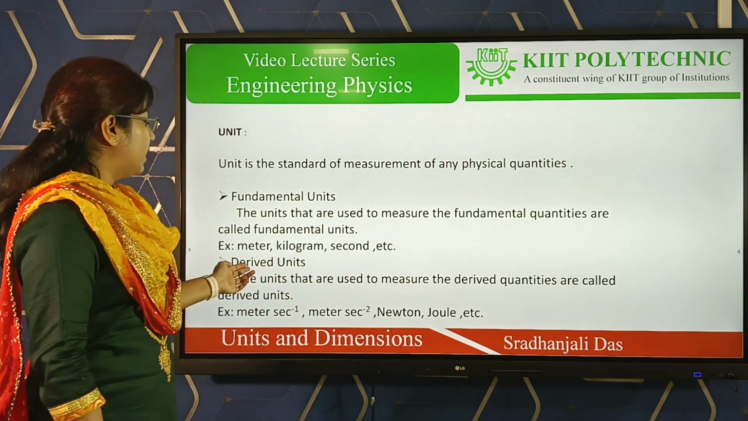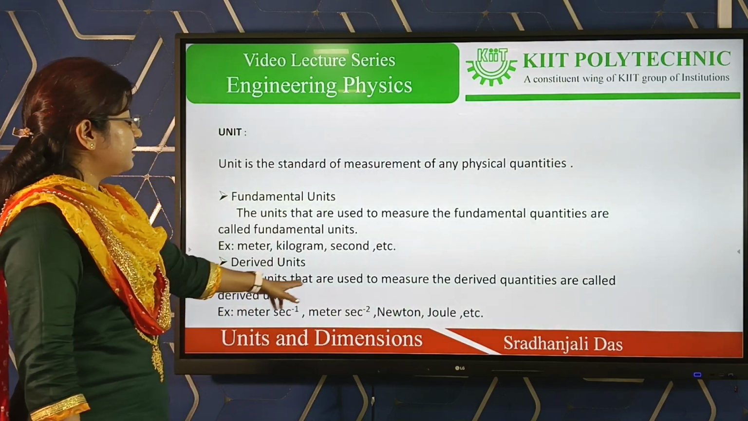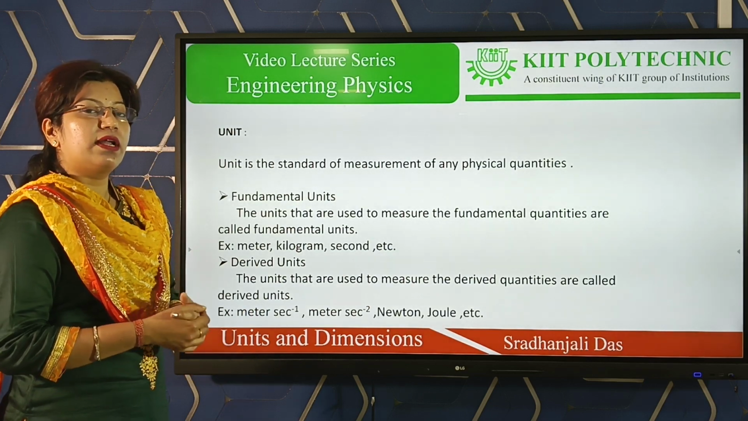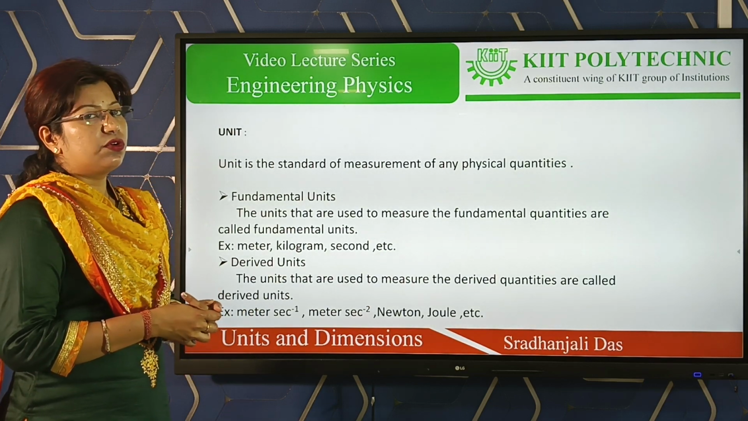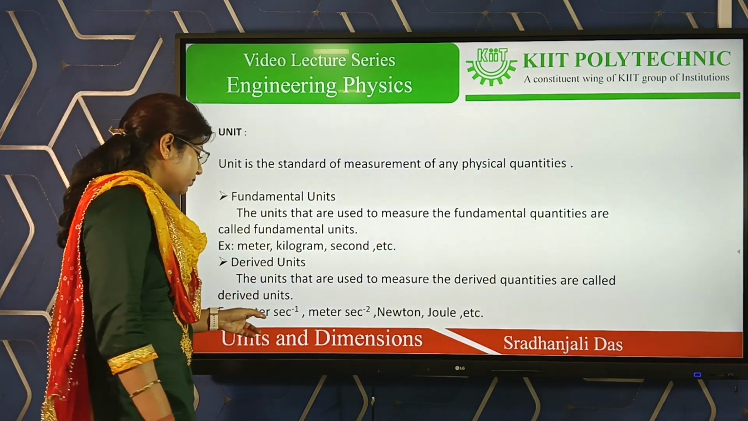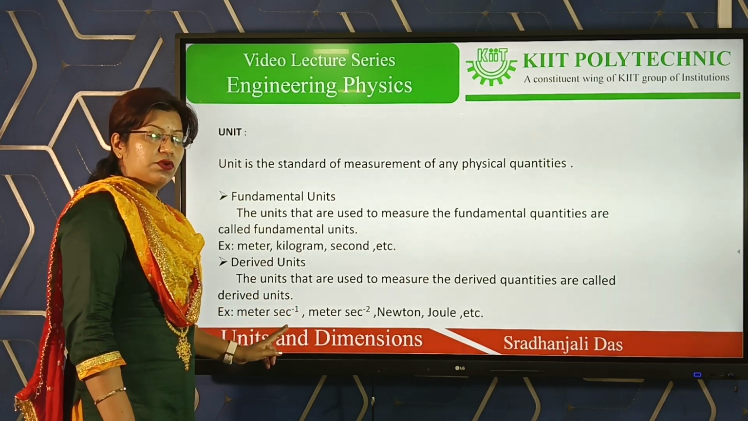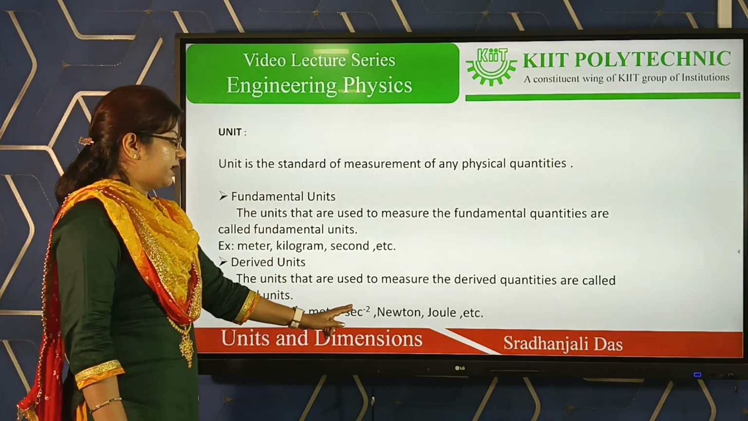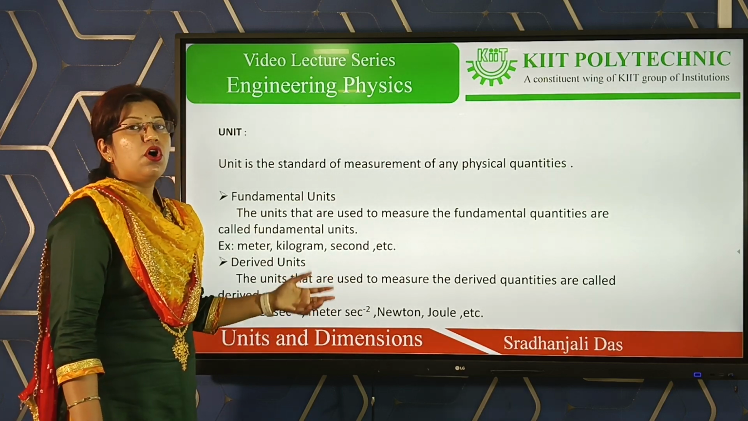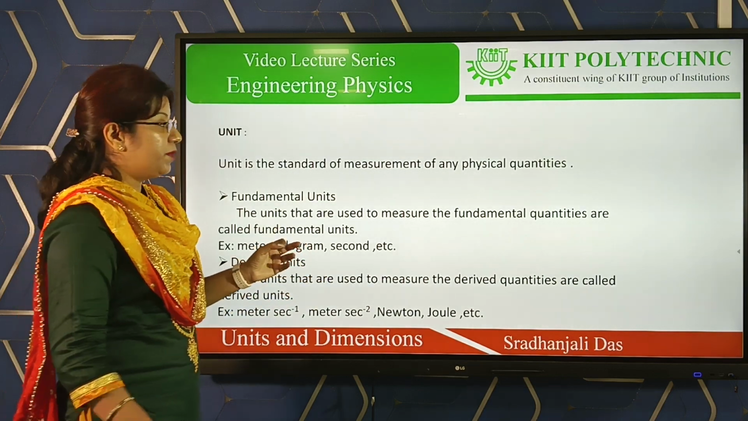Let's move to the next one, derived unit. So what about the derived unit? The units that are used to measure the derived quantities are known as the derived units. As you know, there are so many derived quantities. Suppose velocity, meter per second, meter second inverse. So this is one unit. Meter per second squared is another unit. Newton, Joule, all these are derived units.